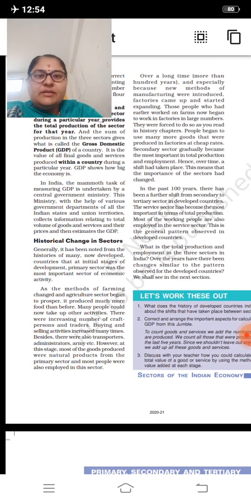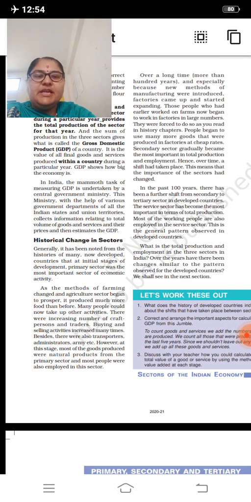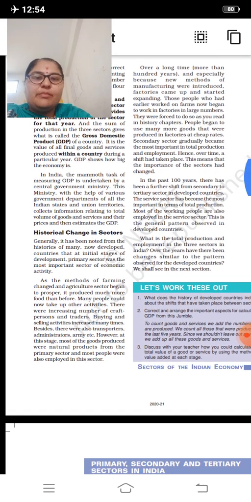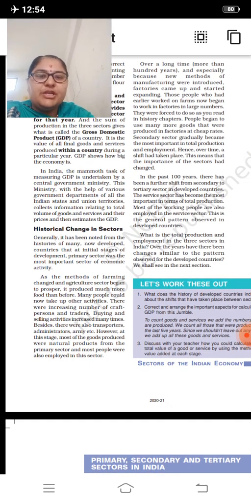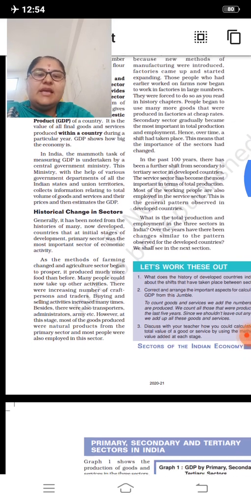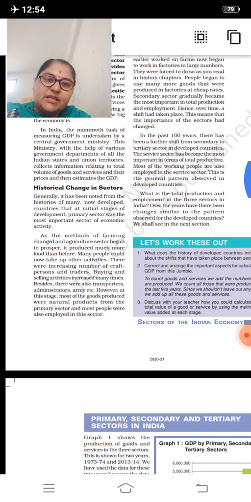In India, the mammoth task of measuring GDP is undertaken by a central government ministry. This ministry, with the help of various government departments of all Indian states and union territories, collects information relating to the total volume of goods and services and their prices and then estimates the GDP.